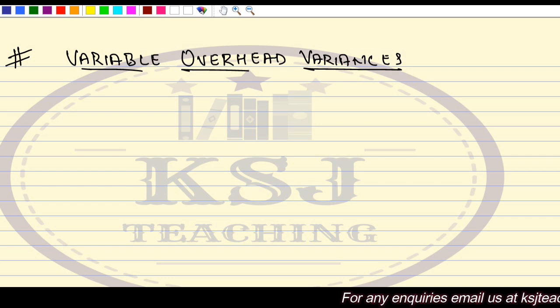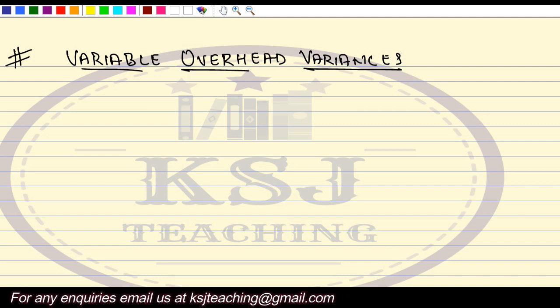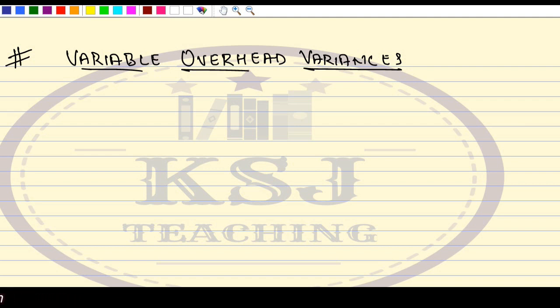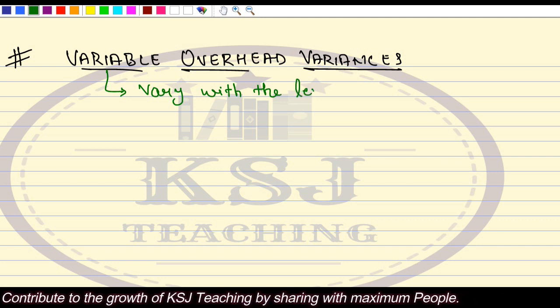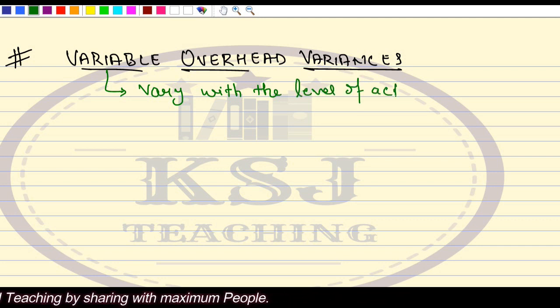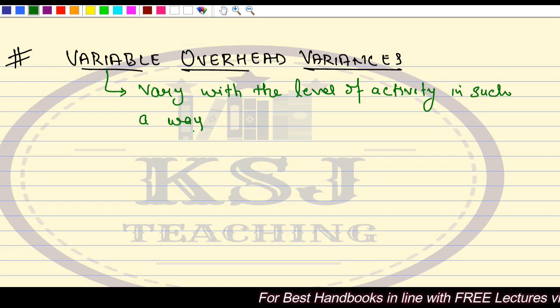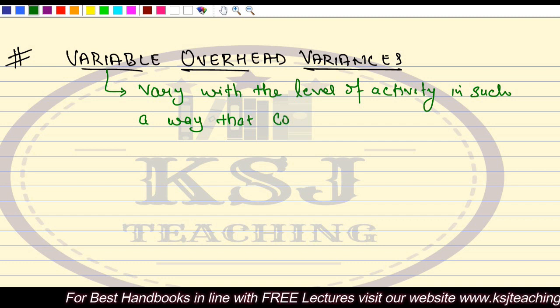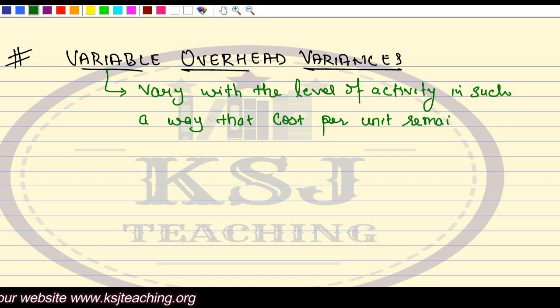When we talk about the variable overhead, that means these overheads vary with the change in the level of activity, and mostly they vary in such a way that cost per unit remains constant, right?